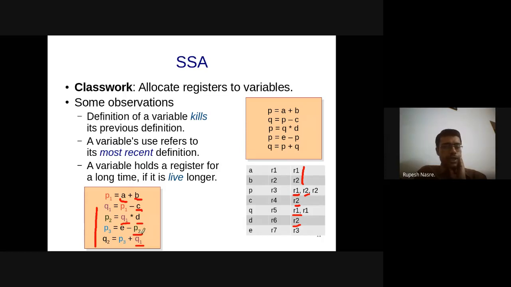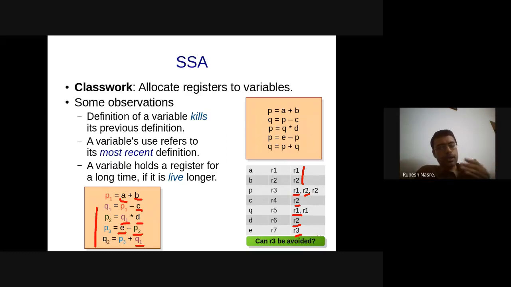P2 gets used in R2 and then E is required. However, Q1 is now in R1 and it has some use in future, and therefore I require a third register, which is R3. Right? So this is important that if there is further use of a particular register, then you have to hold on to that register. So that is one way in which you can count the number of registers required. There are other ways, but we'll discuss that.